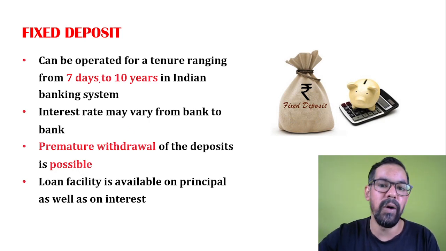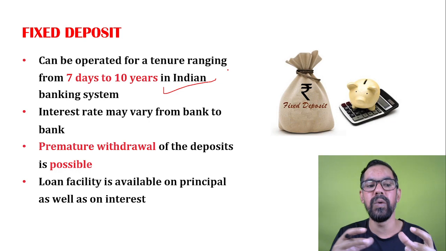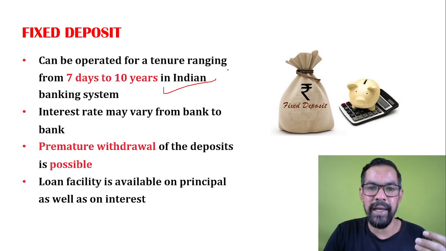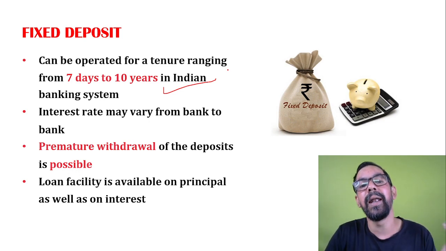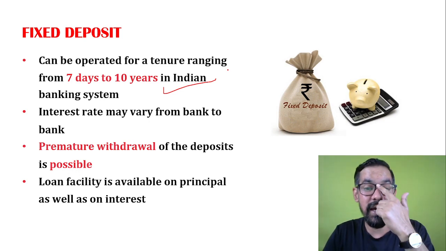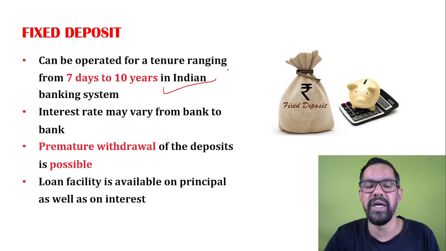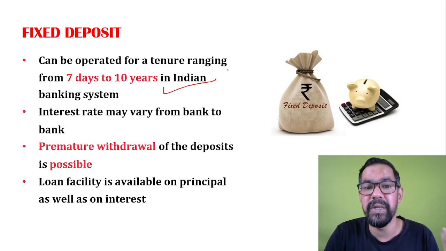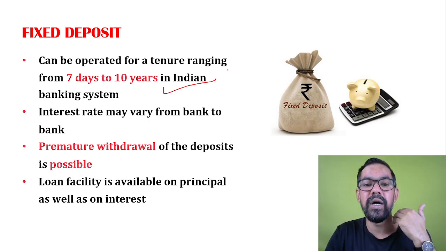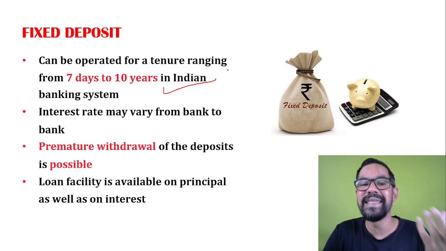Now there are a few features about FD. So an FD can be opened for a tenure of minimum 7 days and maximum 10 years. So whenever you plan for an FD, banks in India generally offer FD for a period of minimum 7 days up to maximum 10 years. Okay, so this 7 days concept is also known as flexi deposit. Like, let's say if you have a current account and you have limited business transactions, so nowadays, to attract customers, banks generally came up with flexi deposit. They do offer you these kinds of services.